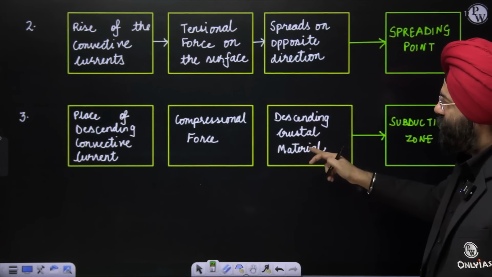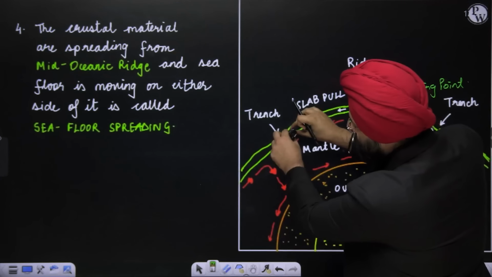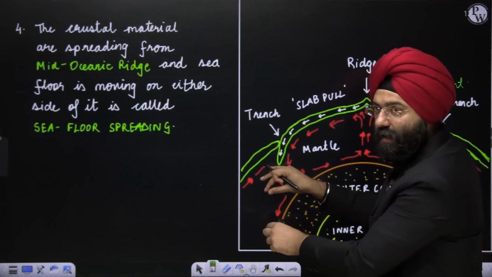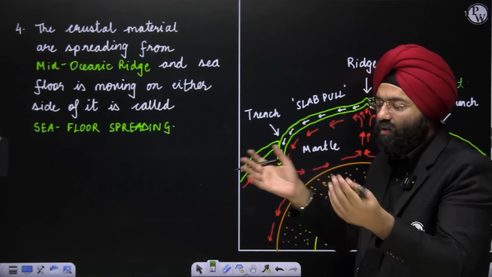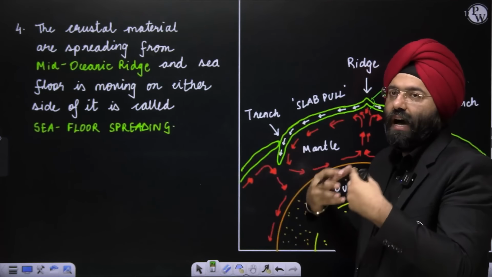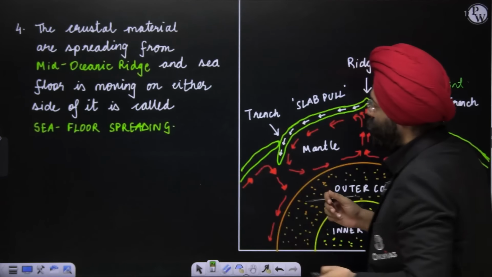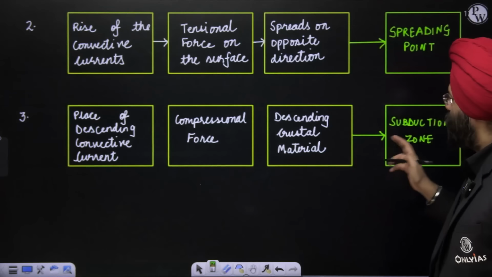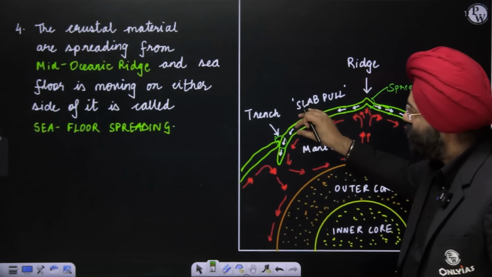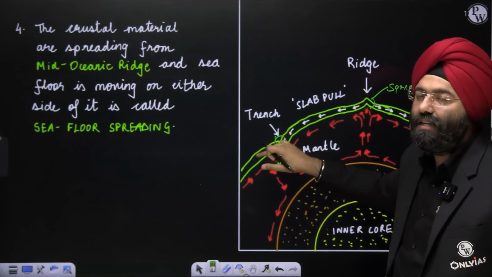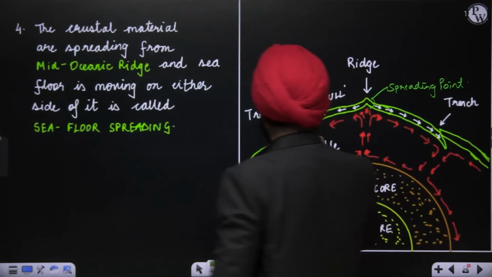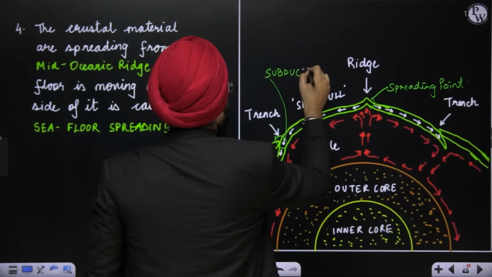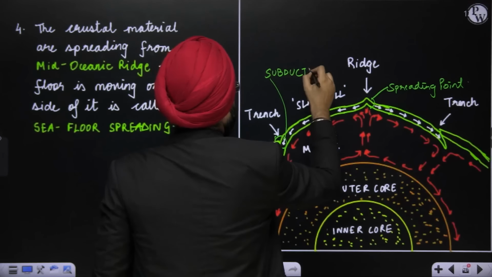Descending crustal material will further move inside the mantle, and slowly it will diminish or vanish because of the high temperature there. So this region is known as the subduction zone, where one plate is subducting under another plate. This is known as the subduction zone or point.